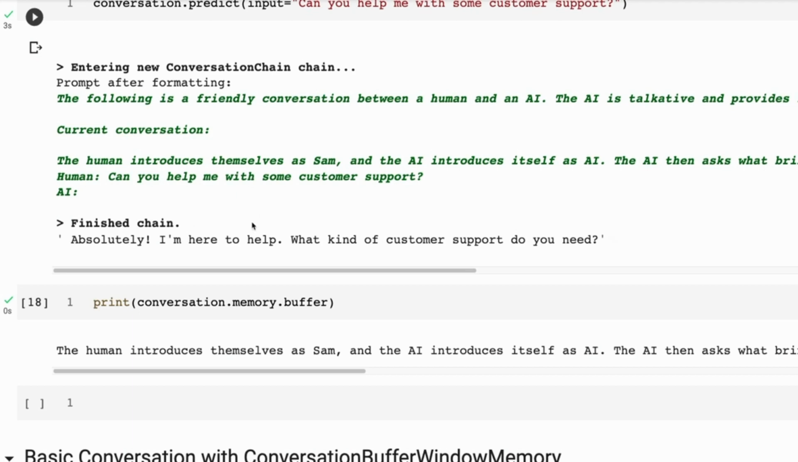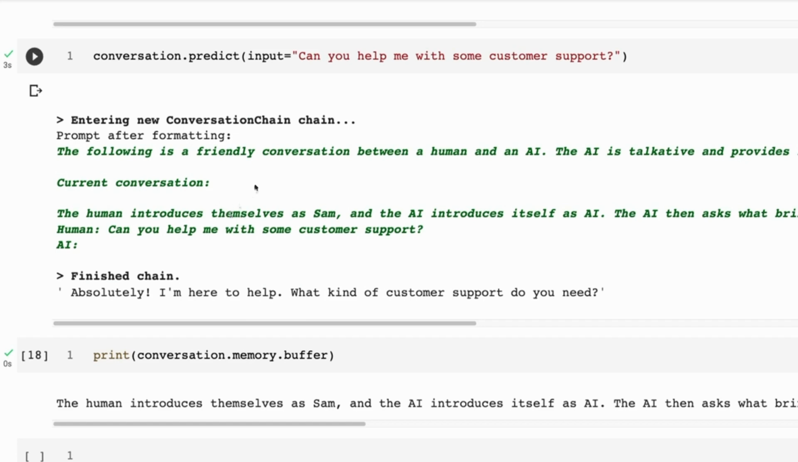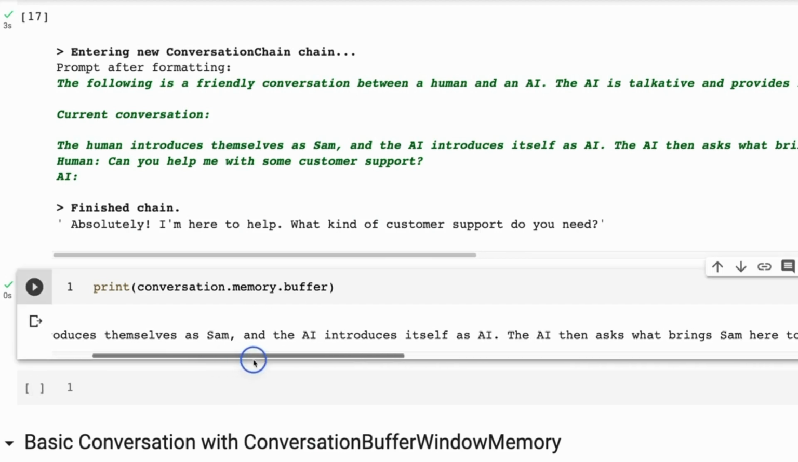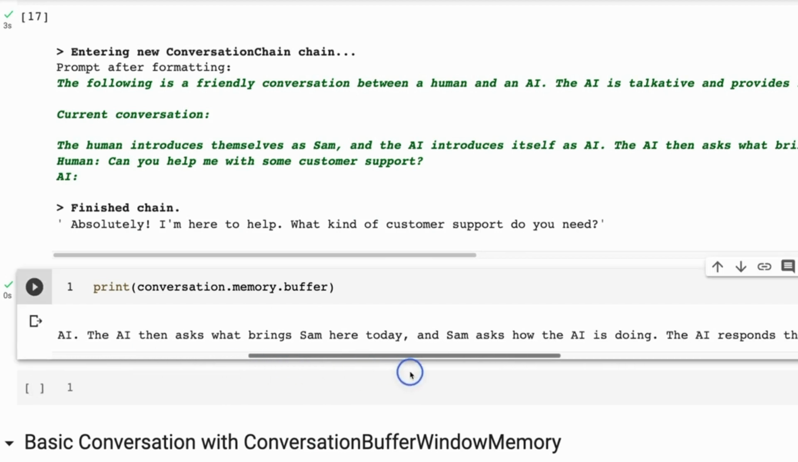So you'll see that here now it's answering. And then if I went on with this conversation, I would then be able to see that it's not actually storing what we say verbatim. It's storing a summary of the conversation as a whole. So here, if we come down and look at conversation.memory.buffer, we can see our summary. And our summary is basically of the whole thing.